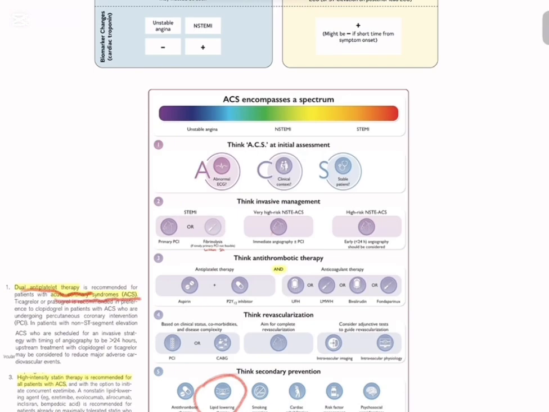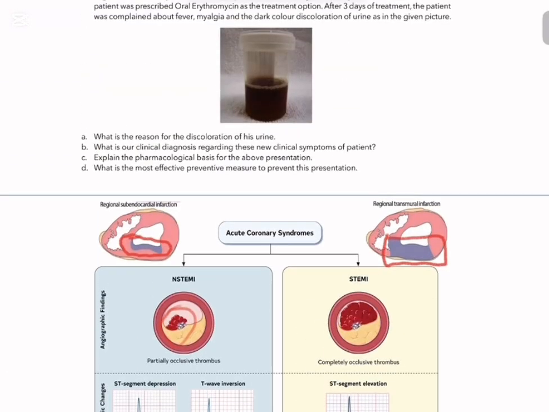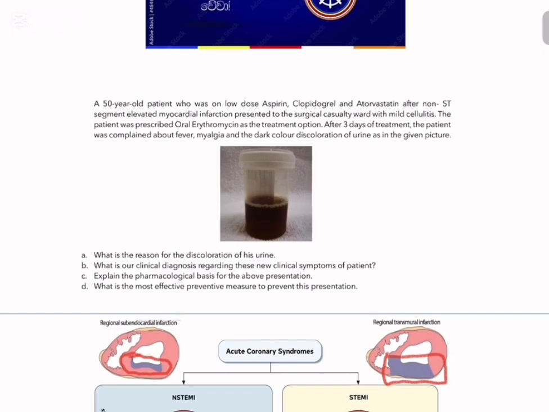So what has happened is, the patient has taken these drugs, then 3 days later he developed a mild cellulitis, and after the cellulitis was treated with erythromycin, later he developed fever, myalgia, and dark urine discoloration. So the patient presented with dark colored urine.